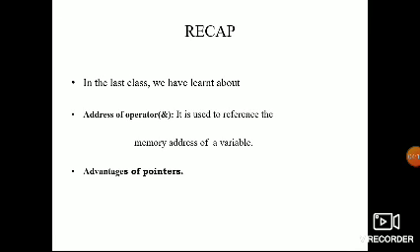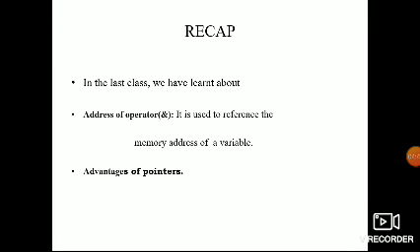Next, how do we access the value of a variable through a pointer? We do it with the help of the indirection operator, denoted by the star symbol. To access the value, you use the unary operator, the indirection operator. The indirection operator is also called the dereference operator.